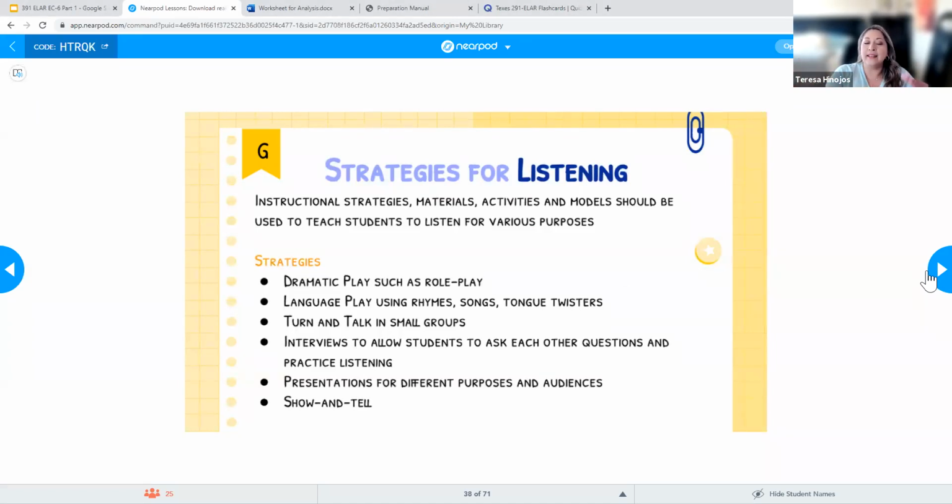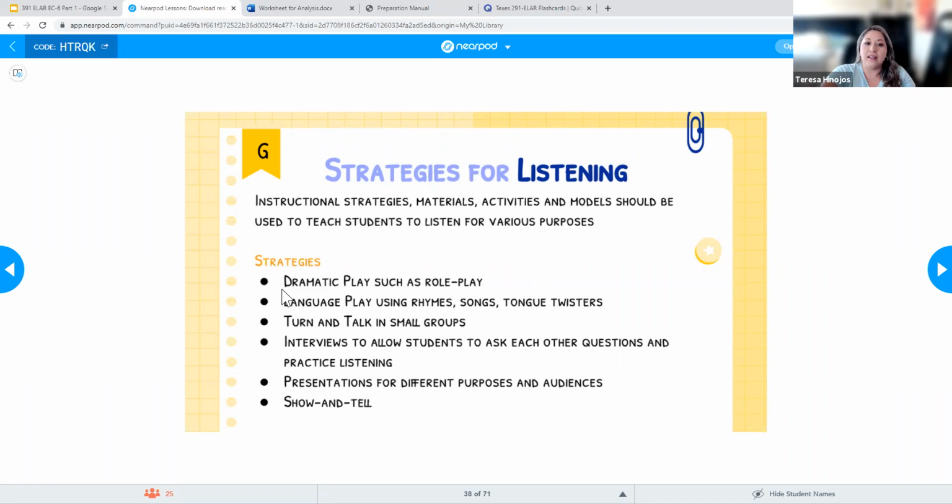So for example, in kindergarten, students should be learning how to listen for instructions, or as kids get into 6th grade, kids should be listening for comprehension, and they should be asking clarifying questions, right? And there's a little bit more to it because there's a different purpose as they get older. So some strategies that you can use to help students with listening skills,